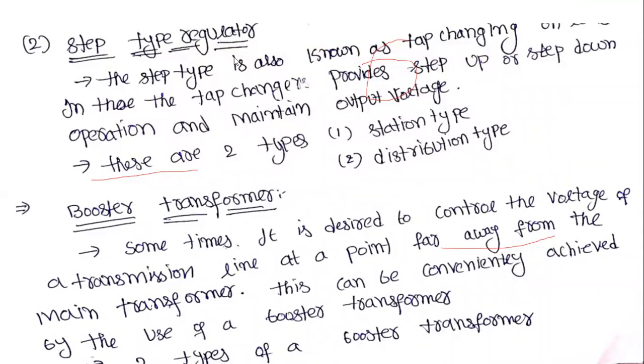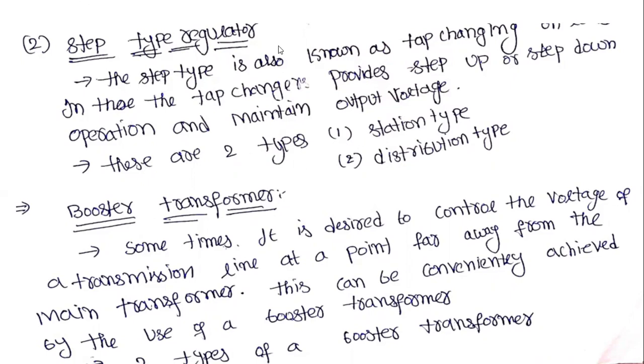The next type of regulator is the step type regulator, which is also known as tap changing. In this, the tap changer is provided for the step up or step down operations. By using step up or step down of the voltage levels, we can maintain the output voltage properly.